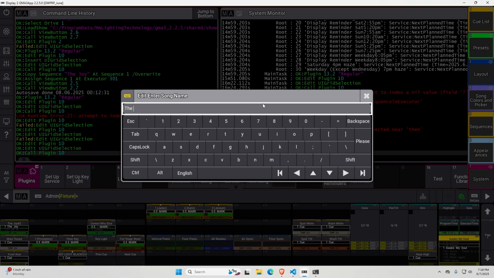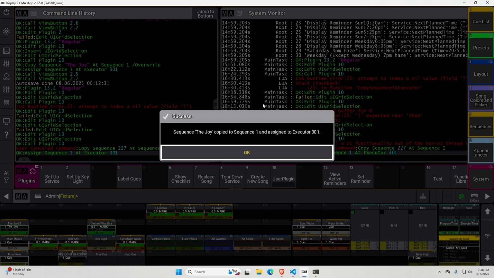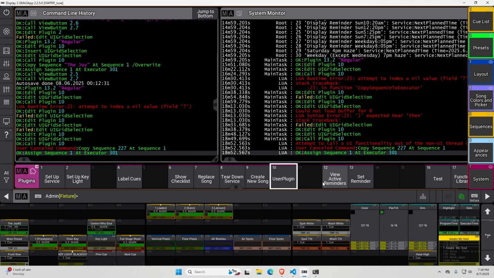Enter the song. Copied, assigned to executor 301.